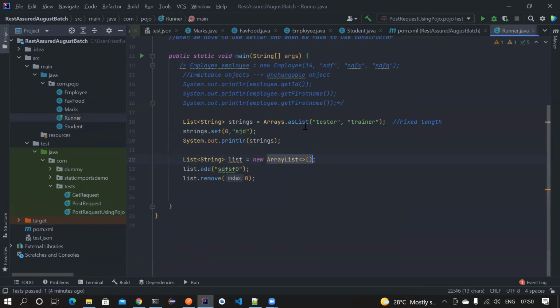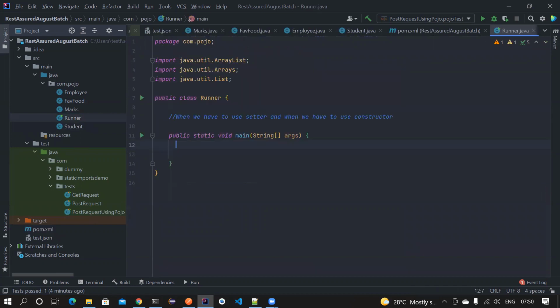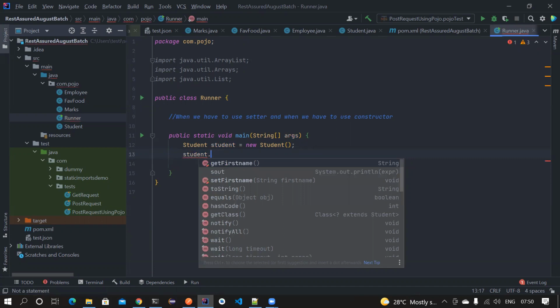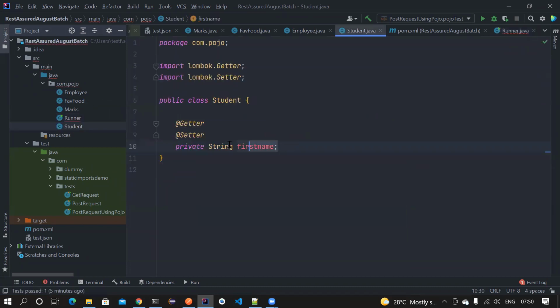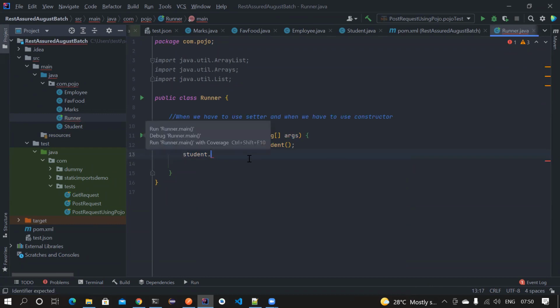Let's go to the Learner class again and remove all these things. Let's try to create a new student. Okay, we created a new student. We created setter and getter methods, right? So student dot, if you notice, getFirstName and setFirstName. There are two methods that I can see here, but they are not actually present, because Lombok generated them for you. To see that code there is a way, but for now you can use getFirstName to print it.